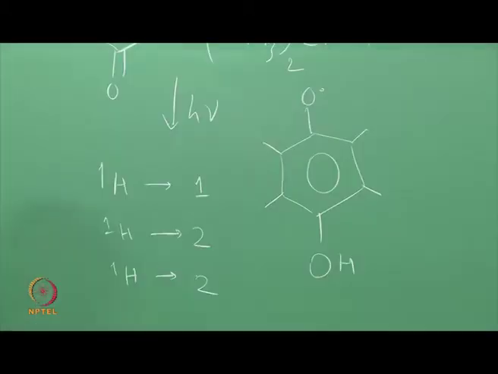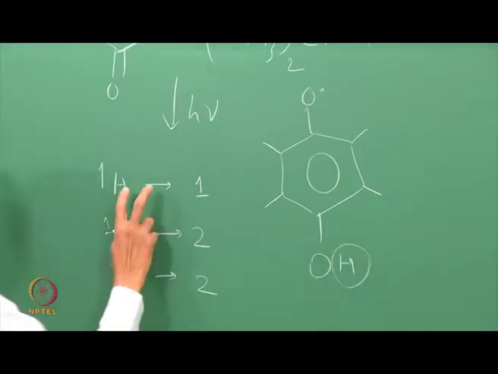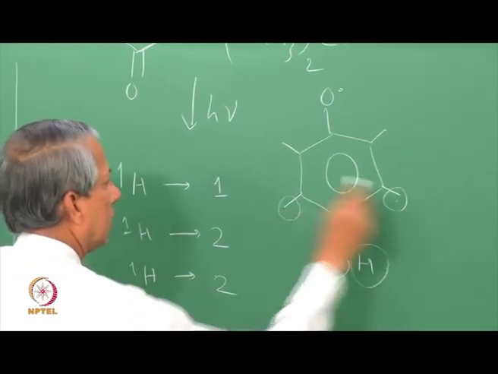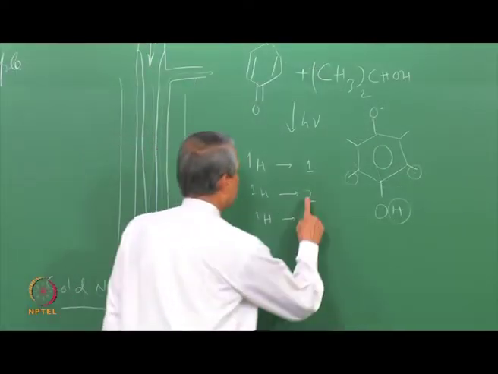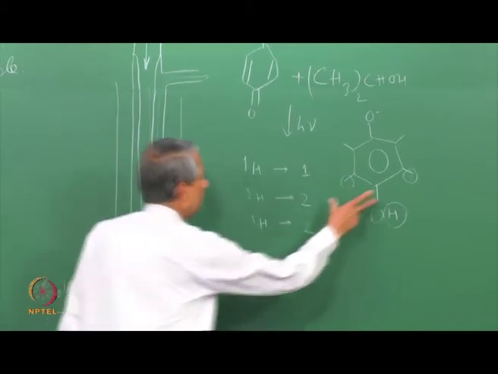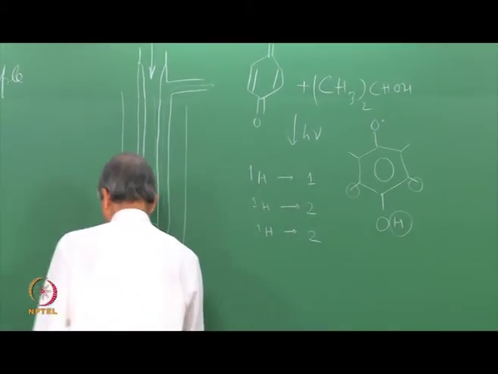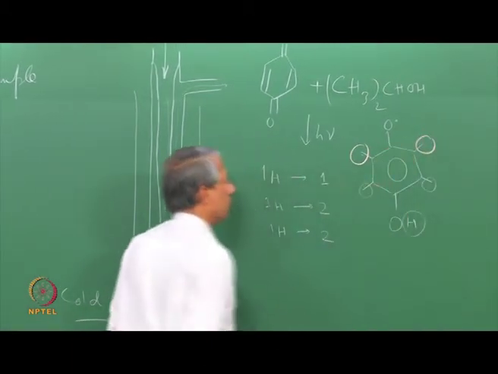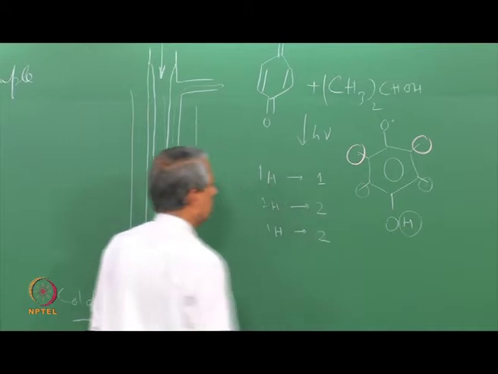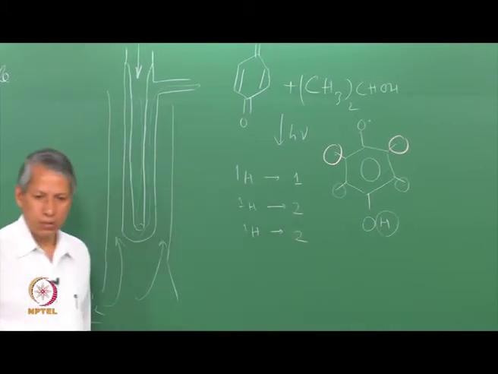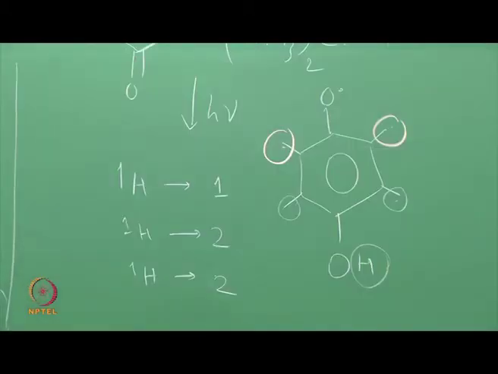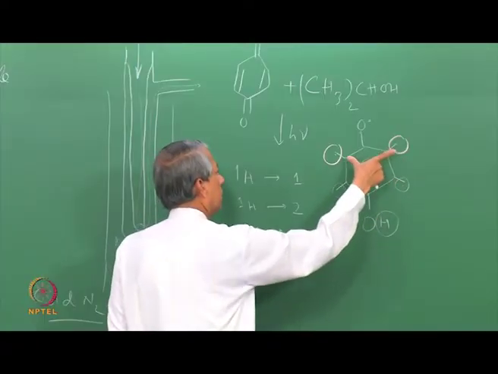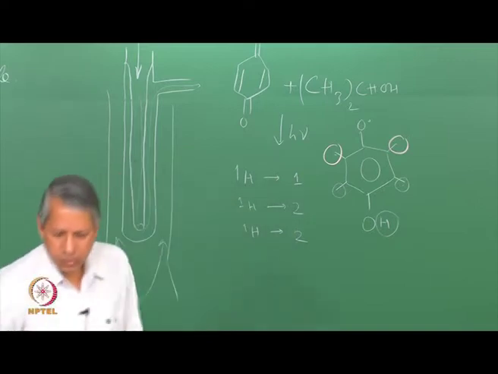You see that this is one proton which gives a doublet splitting, and these are equivalent protons, so they also give rise to a triplet, and another proton here and another one here. These two are also equivalent, but they are different from this, so they give rise to a triplet. The coupling constant due to one pair is quite different from the coupling constant of the other one. That is the way the spectrum looks.